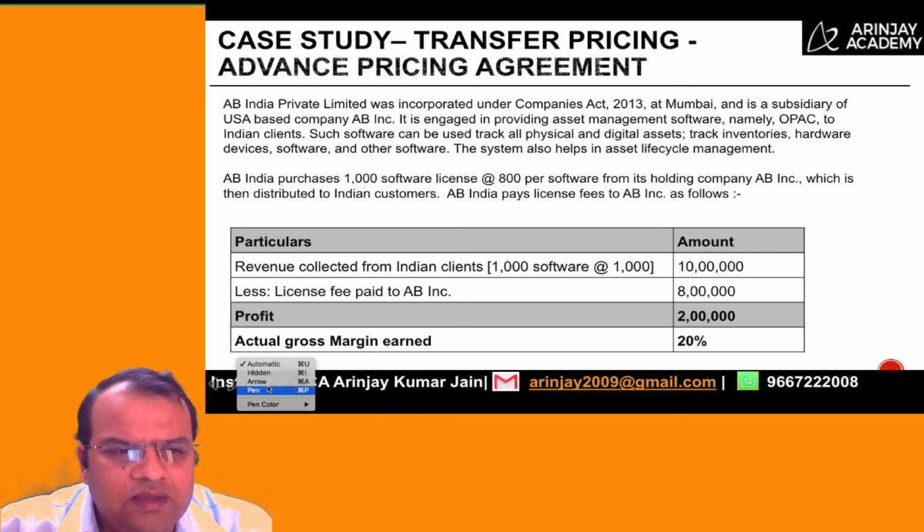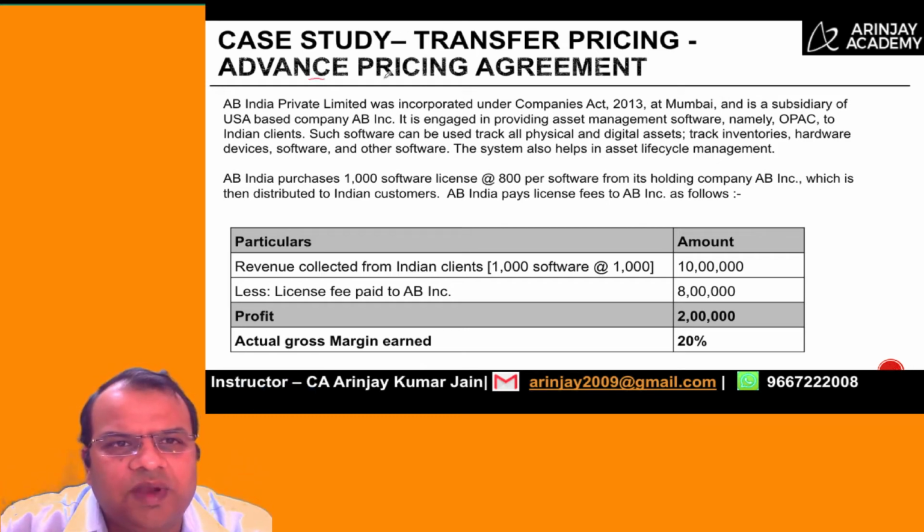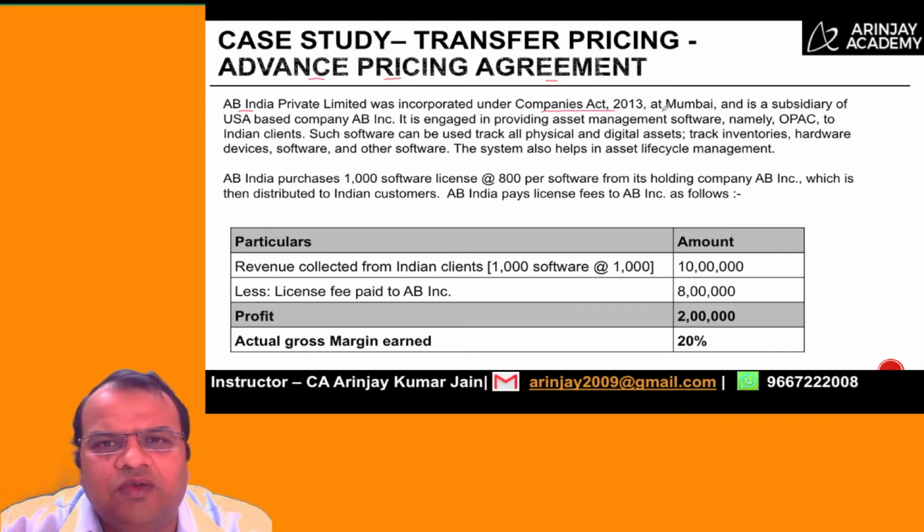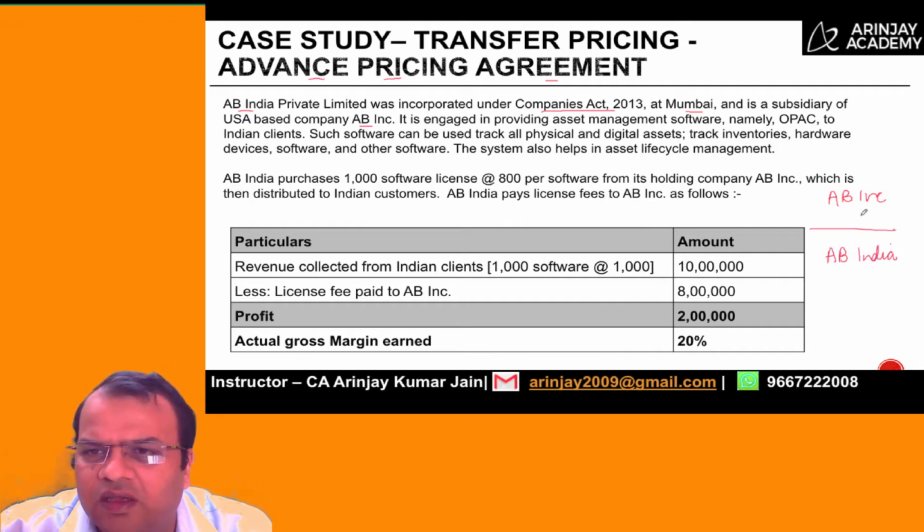Let's look at another case study on advance pricing agreement. AB India Private Limited was incorporated under the Companies Act 2013 at Mumbai and is a subsidiary of a US based company, AB Inc. So you have a US company, AB Inc., and AB India is a subsidiary of this entity, which means that the two are associated enterprises, because one enterprise owns more than 26% of the equity capital of the other.